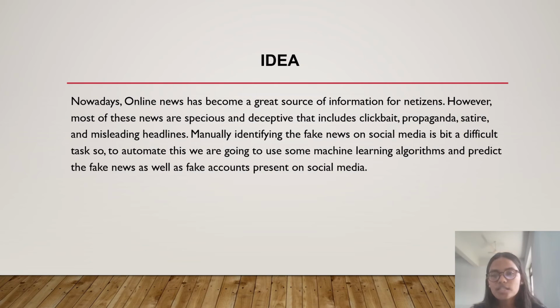Nowadays, online news has become a great source of information for netizens. However, most of the news is specious and deceptive. That includes clickbait, propaganda, satire and misleading headlines. Manually detecting this fake news is a bit of a task, and so I aim to build an automated tool that would help the user to detect whether the news is real or fake. Also, is the profile that is sharing the news real or fake? Hence, we are going to use some machine learning algorithms to predict whether the news and profiles received are fake or authentic.